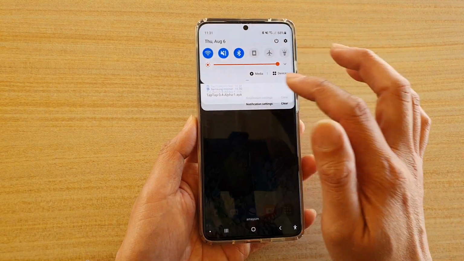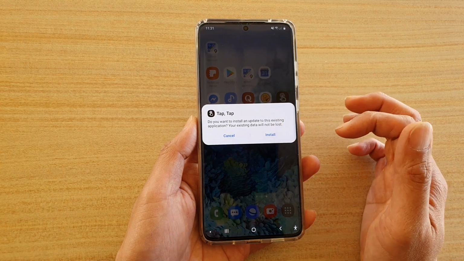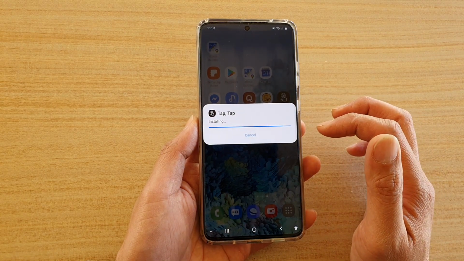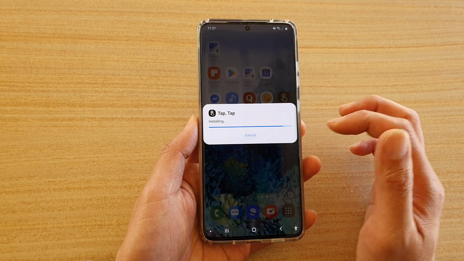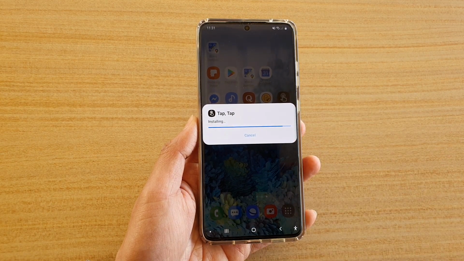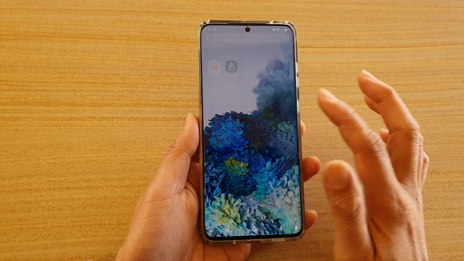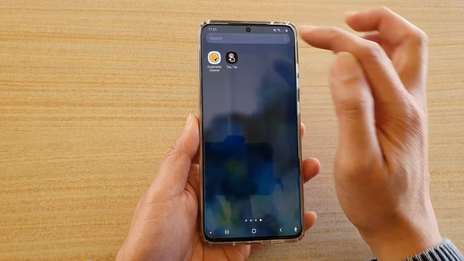I'm just going to install the file. I'm going to swipe down, open up the file and then install it. So we'll just wait for the installation to finish. Okay, once it's finished, you can go into the app screen and open up Tap.